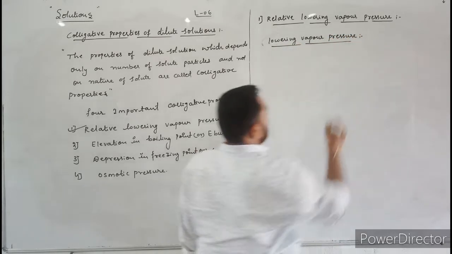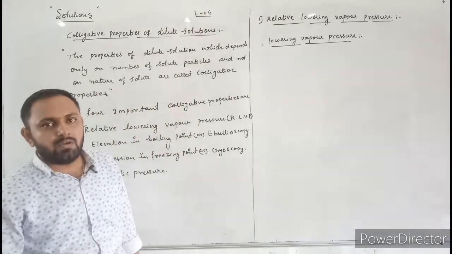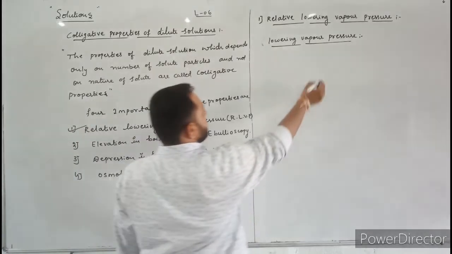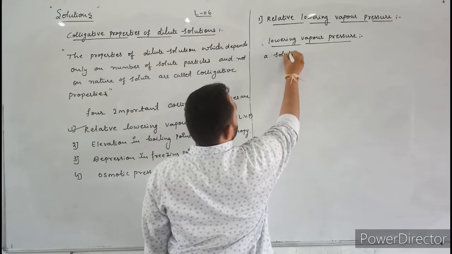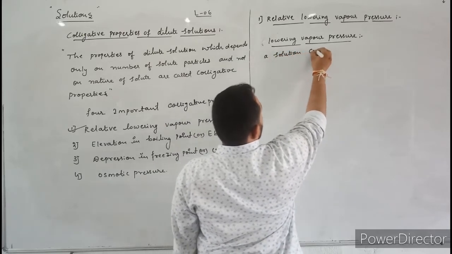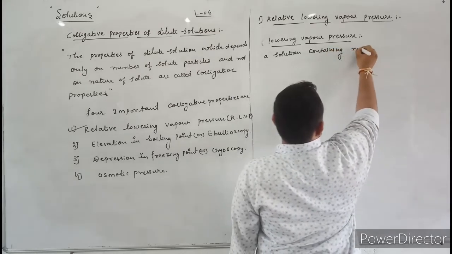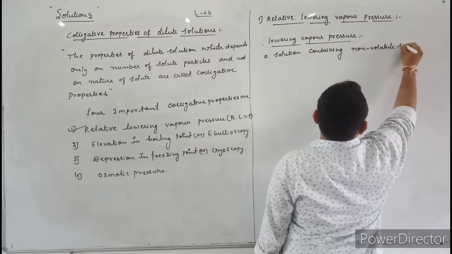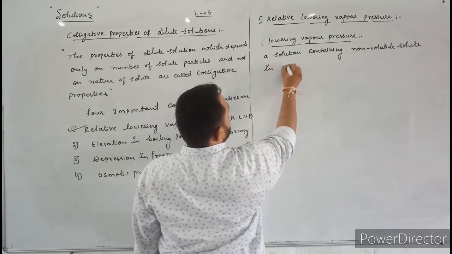Here, to understand the lowering of vapor pressure, let us consider a solution containing non-volatile solute in volatile solvent.